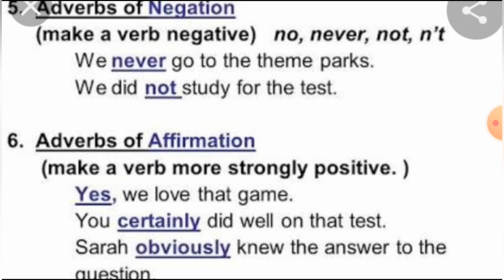See, affirmation makes a verb more strongly positive. So you are willing, that means you will do, like that. For affirmation, positive, we can use yes. See, what are the words you can use for positive? Yes, certainly, obviously. Yes, we love that game. You certainly did well on that test. Sarah obviously knew the answer to the question.